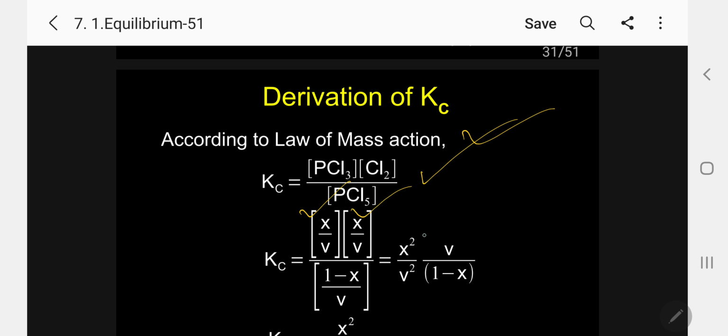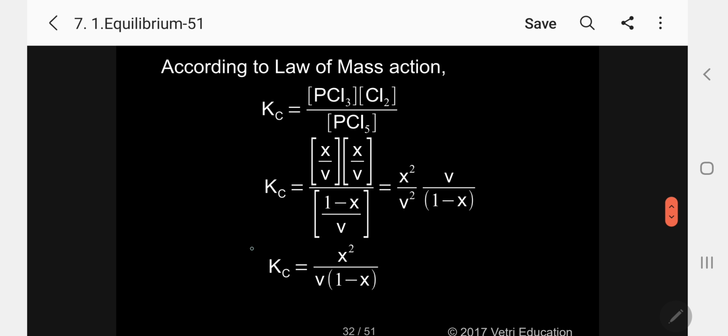So if you solve this, X squared V divided by V squared into 1 minus X, V cancel. So what I will get now, X squared by V into 1 minus X. Kindly follow. So this is the answer. So Kc equal to X squared divided by V into 1 minus X. Kindly follow here, the term volume is involved in this equation. Whereas when delta N equal to 0, pressure and volume are not involved, but here volume and pressure will affect the equilibrium. Okay, we will come later.